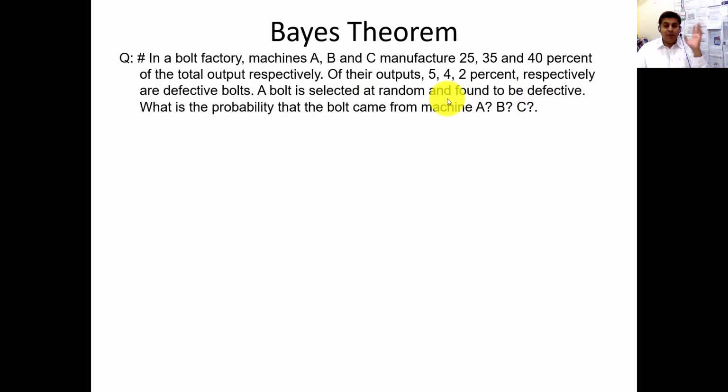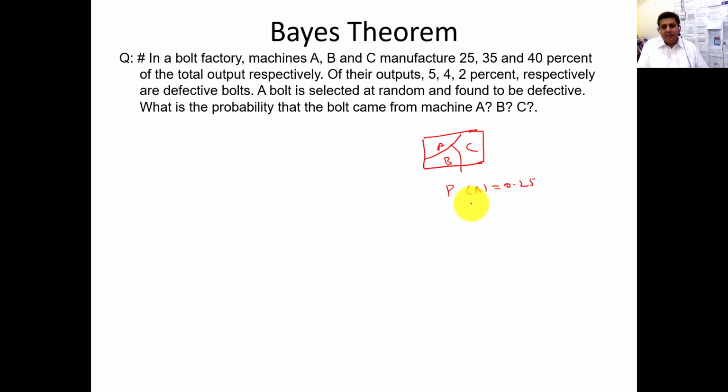Now I want to calculate the probability, what are the chances that it came from A, what is the probability that it came from B, what is the probability it came from C. So it is just like the example which I already mentioned. This is the sample space, A, let's suppose this is B and this is C. These are three machines. A is producing 25%. So what is the probability of A?